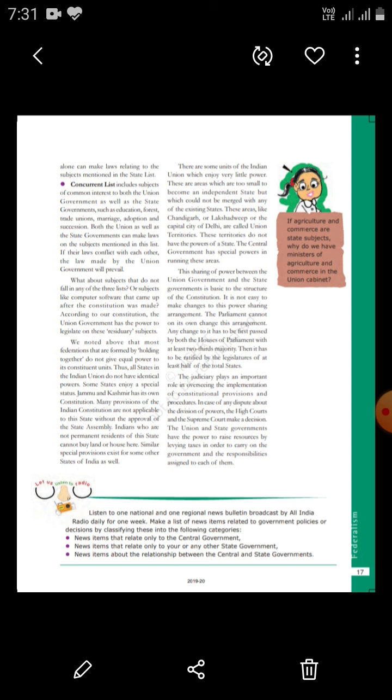So these areas were termed union territories, and they are governed by the central government. Examples are Chandigarh, Delhi, Lakshadweep, Andaman and Nicobar Islands, Dadra and Nagar Haveli, Daman and Diu, and Pondicherry.